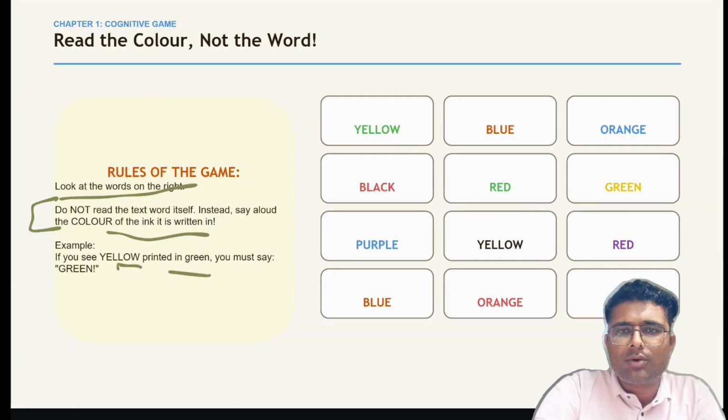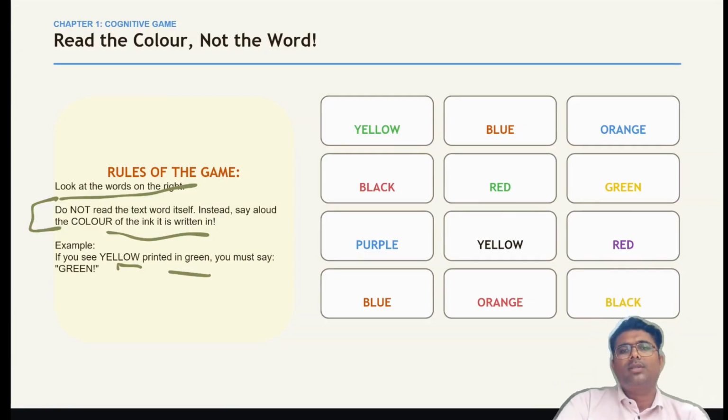So which color is this? Obviously green. So in this way you have to say the name of the color.